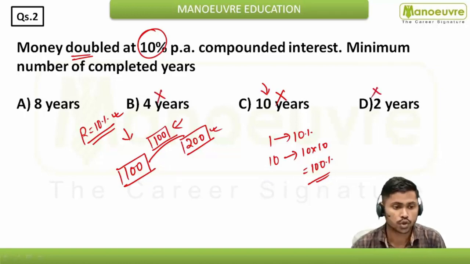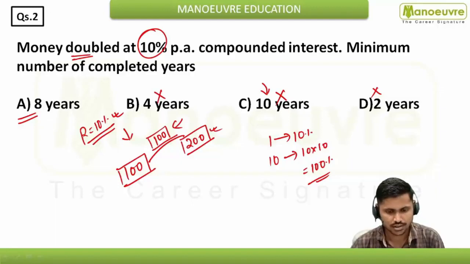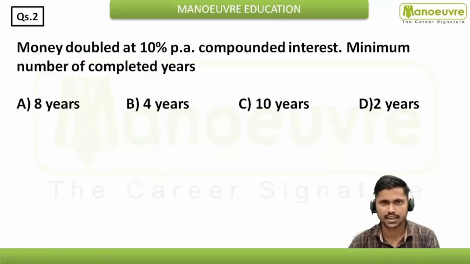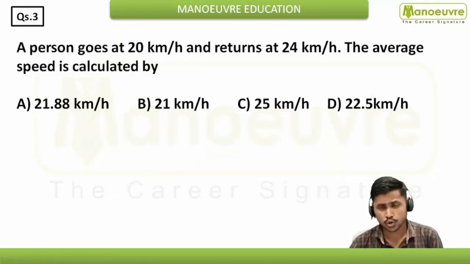So you can mark your option as integer. By simple analyzing the question, you can say in 8 year, if you will go with 10% compounding annually, it will become 100% approximately. So this principal will get double of itself, right? Let's move ahead. This is how basically you have to approach the question.